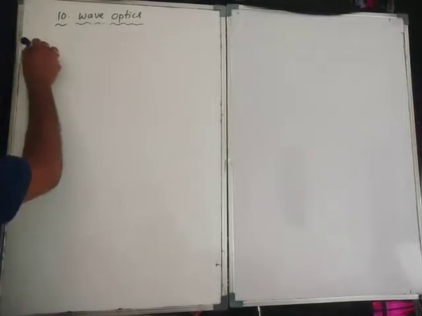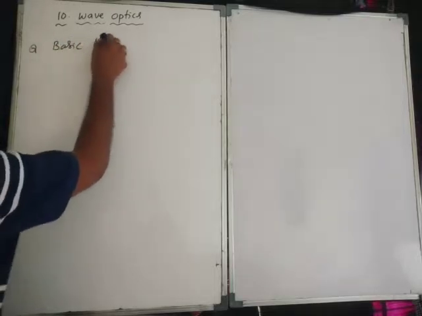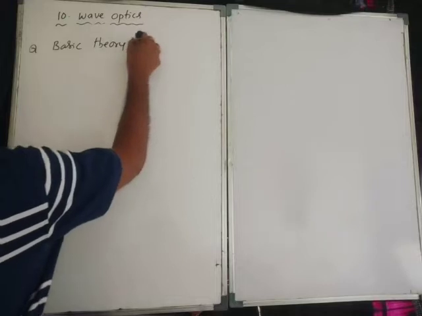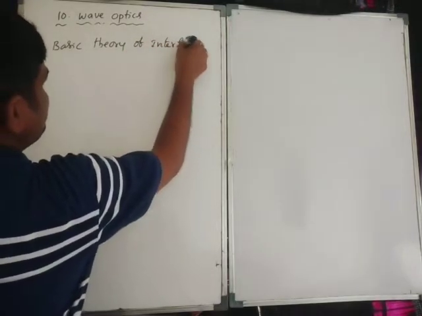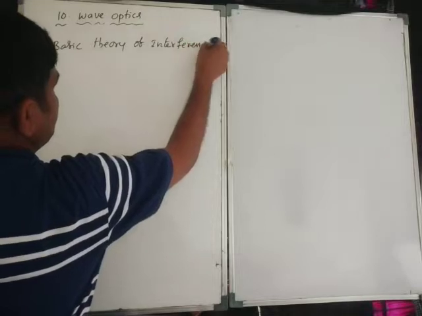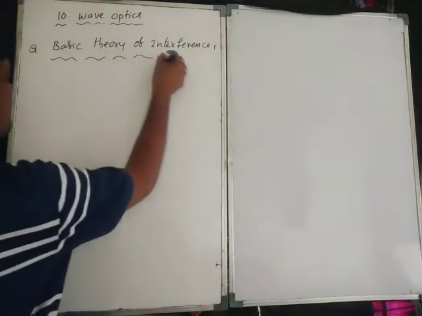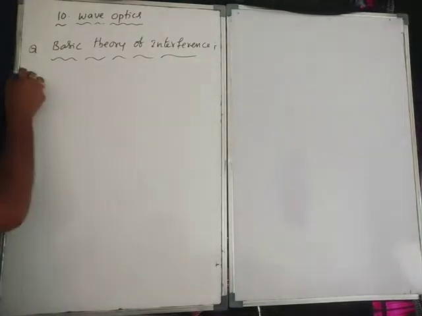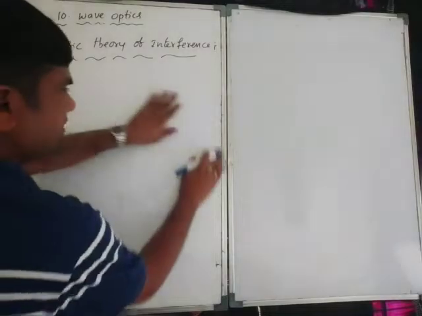Very, very important question: the basic theory of interference. It is a 5-mark question, very, very important.